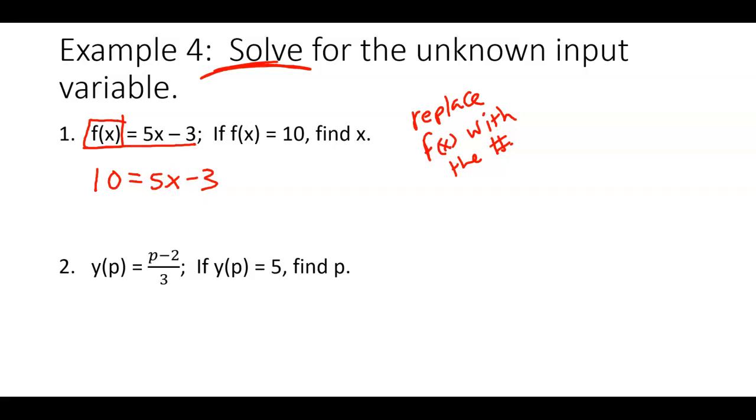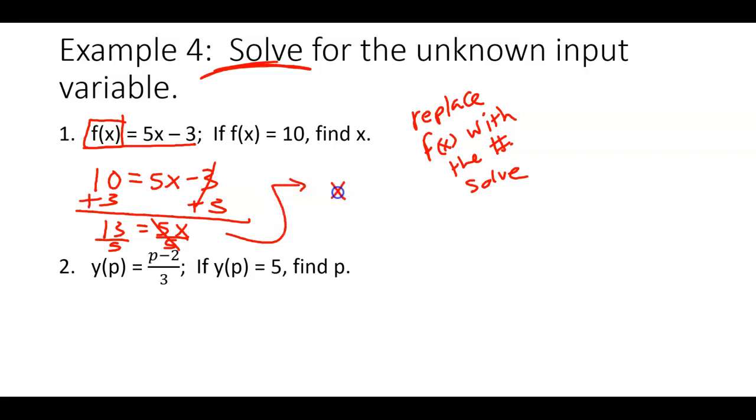And then after that, we're going to solve. So, how do I solve this? Just shout it out. What do I do first? Plus the 3. And then divide by 5. So I get x equals 13 fifths. So this is different. We're not plugging something in for x. We're finding out what x is because I'm giving you the output instead.